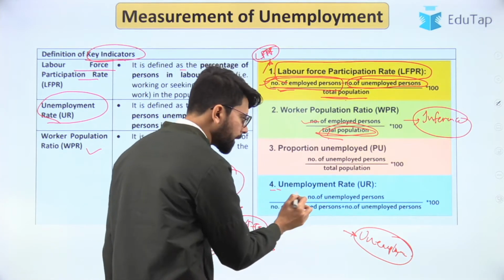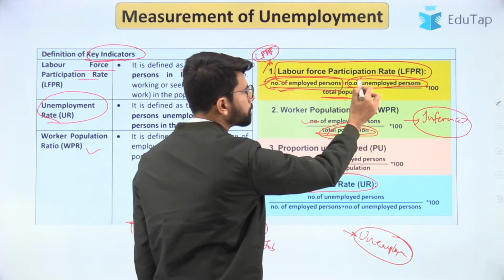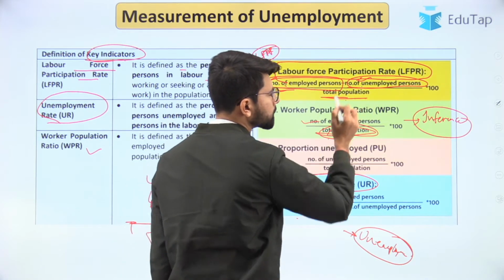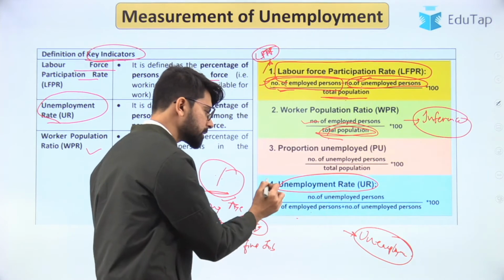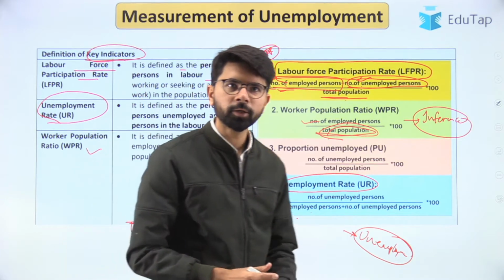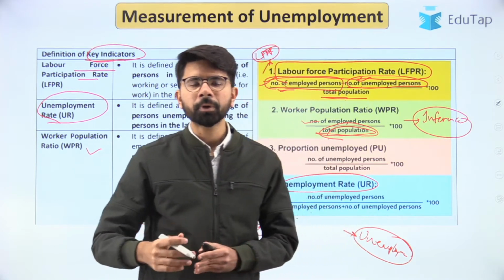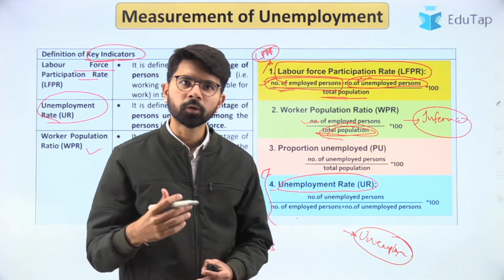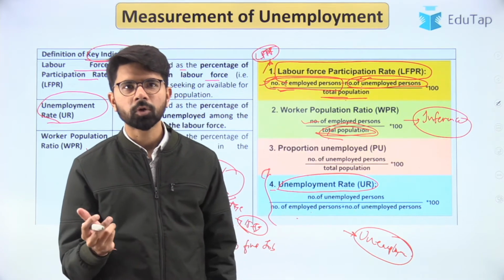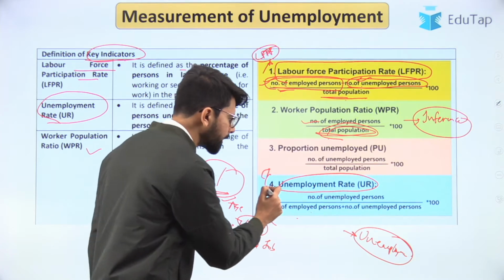If you look at the unemployment rate, it is the number of unemployed persons divided by the number of employed persons plus the number of unemployed persons. This is going to give us a better measure of the unemployment rate. Because if you look at the total population, there are people who are not willing to work, so by including them, the metric we are trying to measure will be diluted. So that is the unemployment rate.